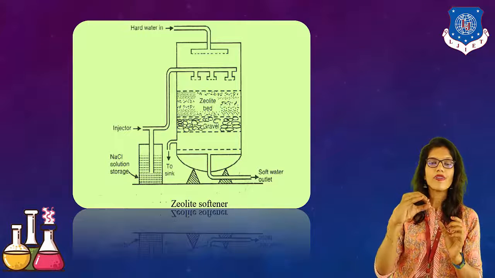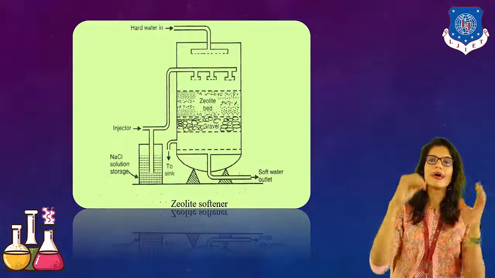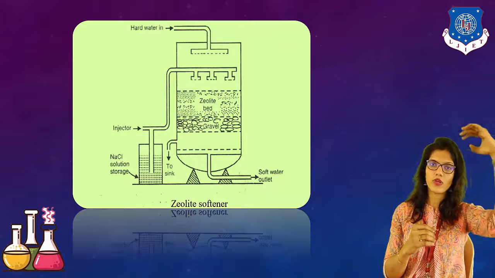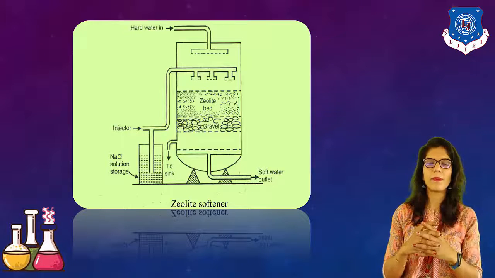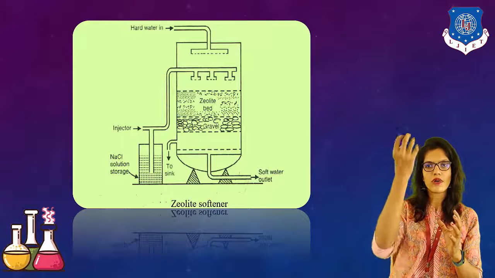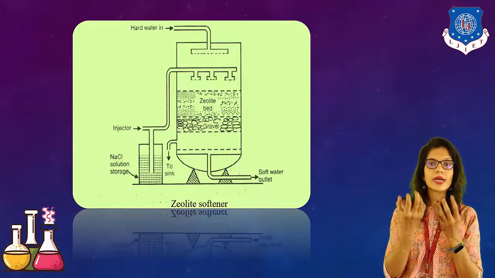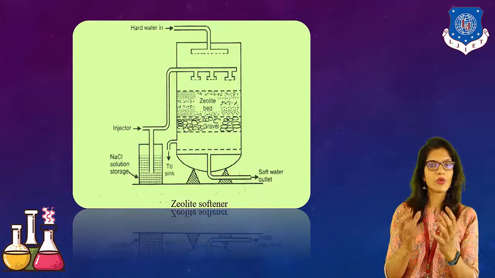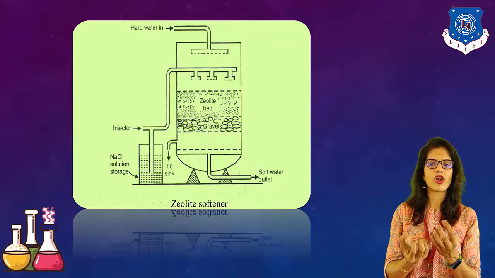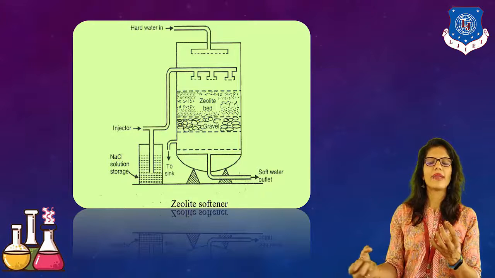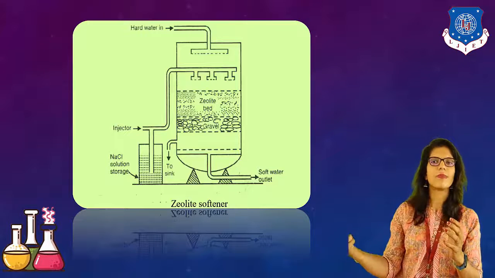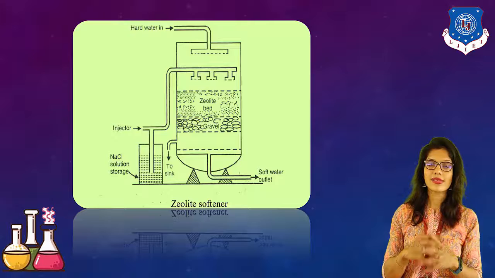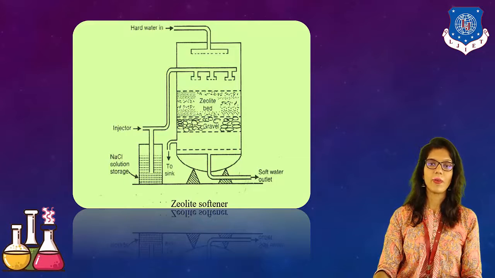And what we have to do? We have to let the hard water in from the top. When we allow it to pass through the zeolite bed, the impurities, the hardness will be removed and it is again filtered using gravel, and it can be easily removed as soft water from the bottom part. This is the equipment of zeolite process.